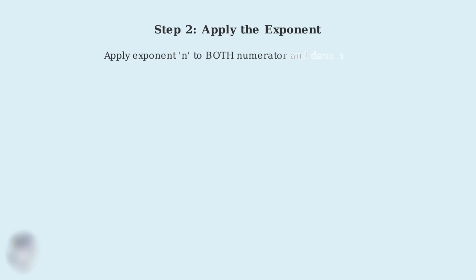Now that we have the formula clearly established, we're ready to understand the intuition behind why this rule works the way it does. Now we move to step 2, applying the exponent. This is the heart of the power of a quotient rule. When we have a fraction raised to an exponent, we must apply that exponent to both the numerator and the denominator separately. Here we have our general form, a fraction a over b raised to the power n.